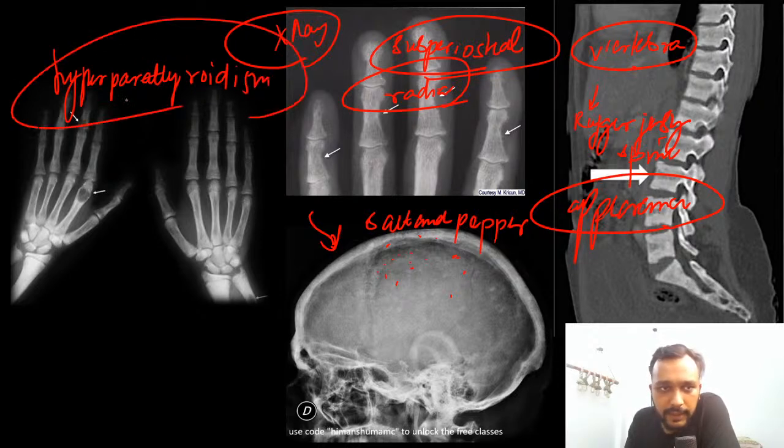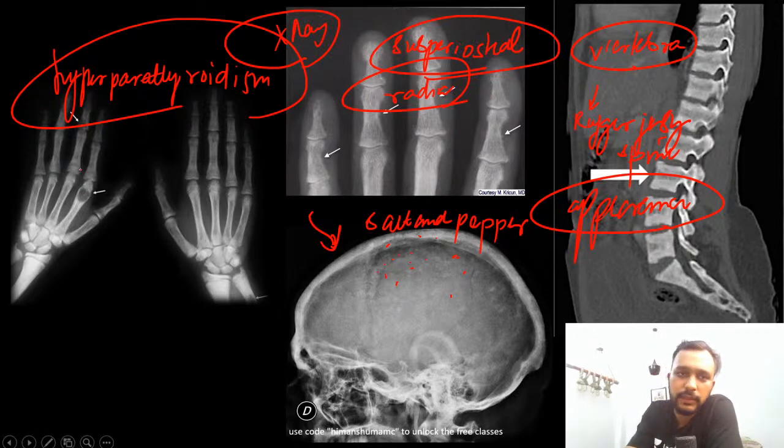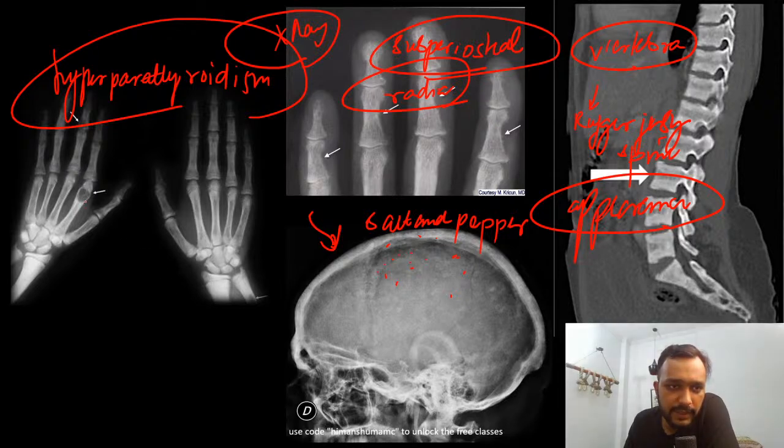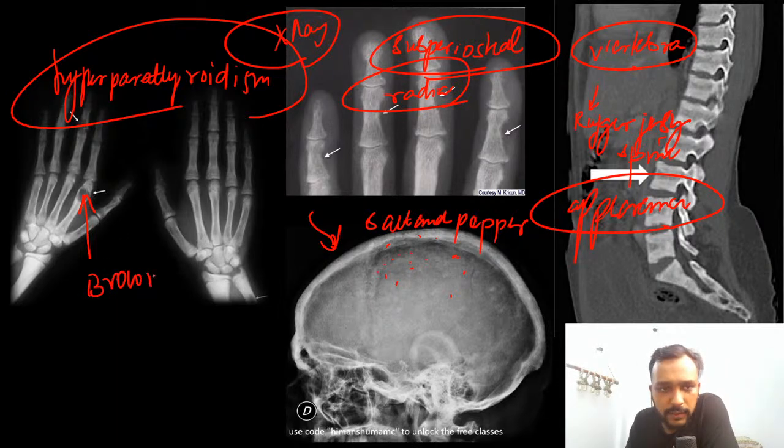Sometimes this subperiosteal resorption will be so much that you are going to see a radiolucent lesion within the metacarpals. This is known as your brown tumor.